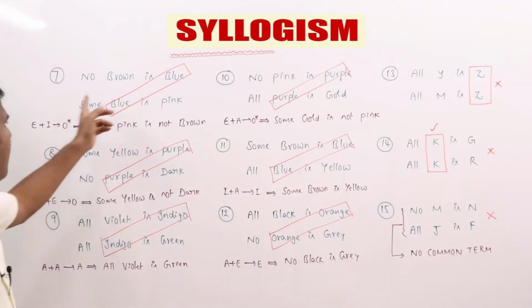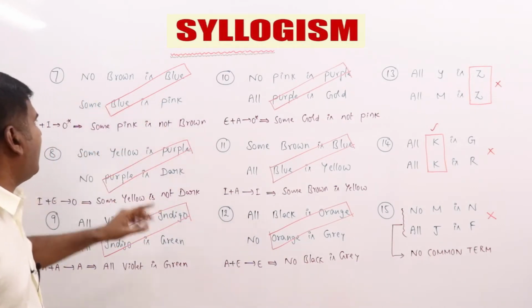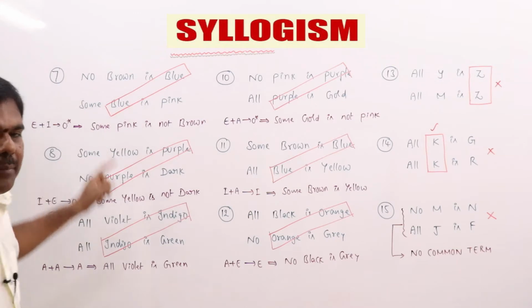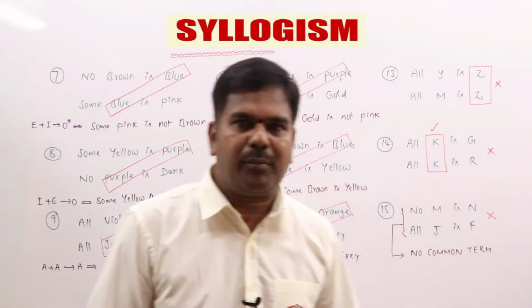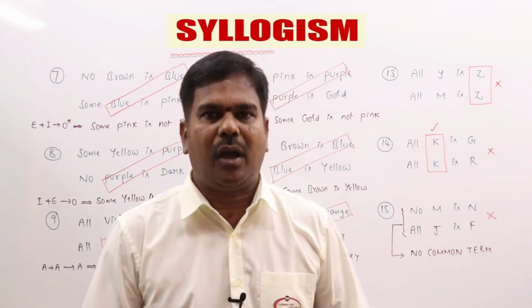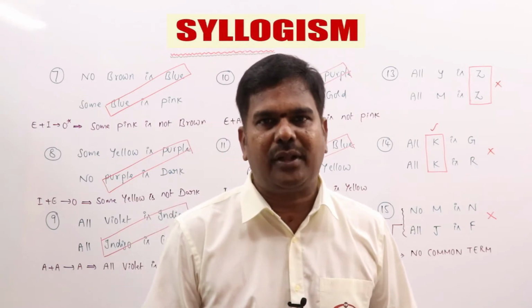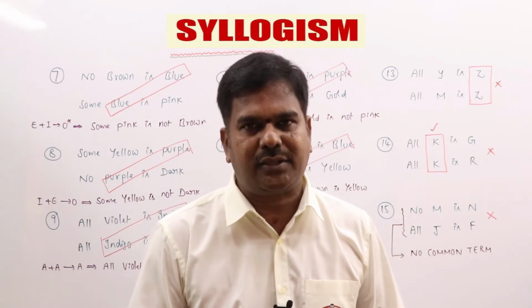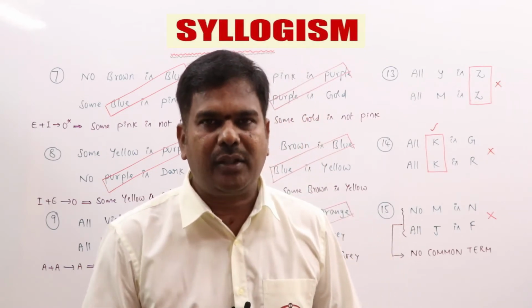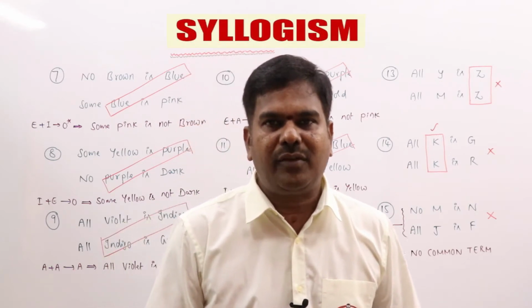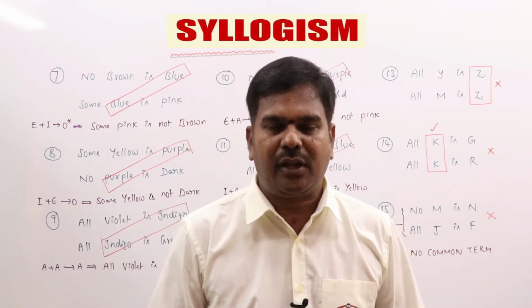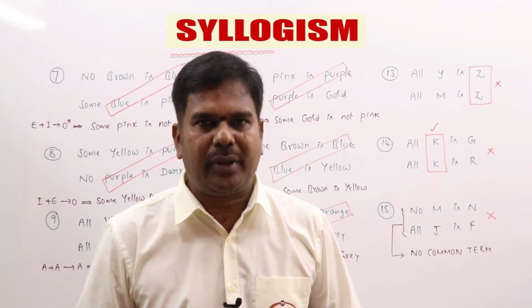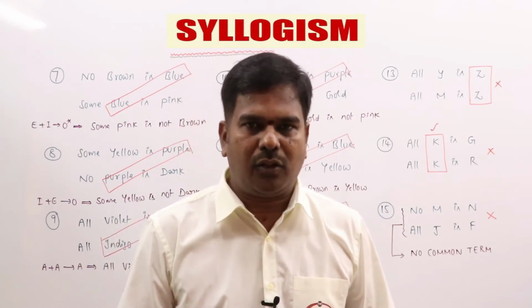7th one, no brown is blue, some blue is pink. Is it been properly aligned? What is the meaning of proper alignment? There must be a common term. The common term must be predicate of the first statement and subject of the second statement, which will be eliminated in the final conclusion. You will be left with the subject of the first statement as the subject, predicate of the last statement as the predicate based on 6 rules. What are all those 6 rules?